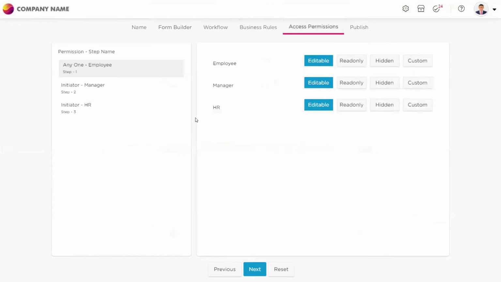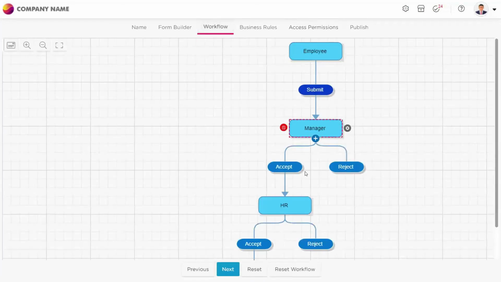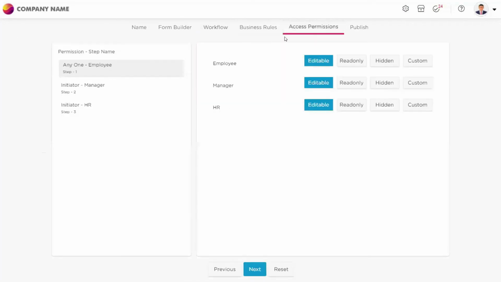So for employee to not do that, or manager to not exploit employee data, we can set access permissions. In the access permission space on the left hand side, you will see all the steps which are there in the workflow. For example, in the workflow, we have employee step, manager step, and HR step. So in access permissions also, you can see the employee step, the manager, and the HR. So how do I want to restrict the user? On the left hand side, you can see the workflow steps. On the right hand side, you can see the sections of the application. So this is for workflow and this is for form builder.